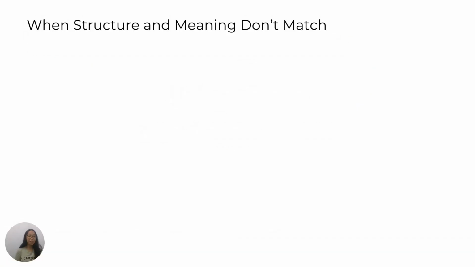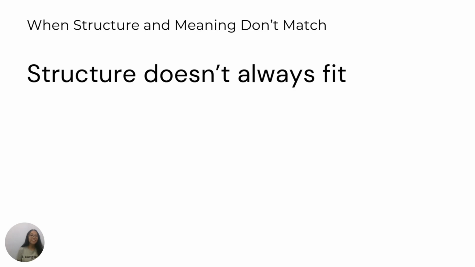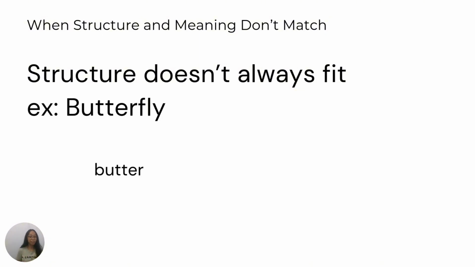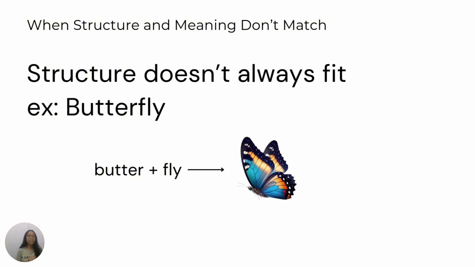Not all words follow the rules perfectly. Sometimes the way a word is structured doesn't clearly show what it means. Take the word butterfly. If we break it down, we have butter and fly. But together, the word doesn't mean a flying stick of butter. We all know that butterfly refers to an animal. This is an example where structure and meaning don't match up.